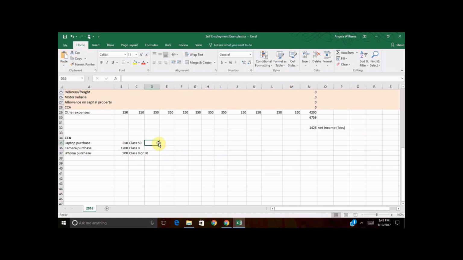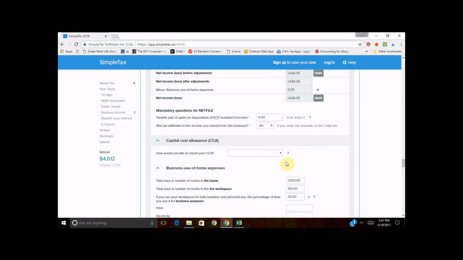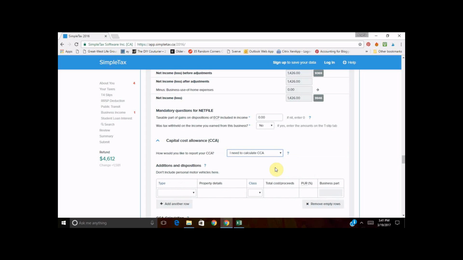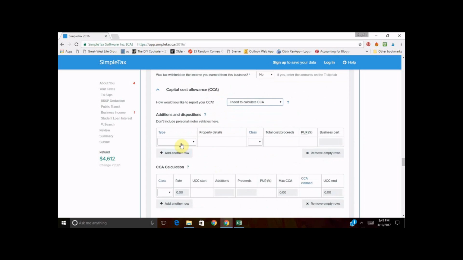CRA has decided that you get to deduct a portion of the cost of the asset that you purchased. It's decided by the CRA, like it or not, you kind of have to follow it. So we're going to go here and it's going to say, how would you like to report your CCA? So we're going to let it calculate it for us. What we're going to do is we have 3 additions in the year. So we're adding equipment. I'm going to say that this is a laptop. A laptop is class 50. Total proceeds, so that's your total cost, was $1,500.